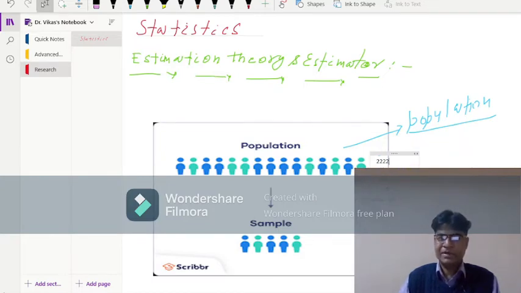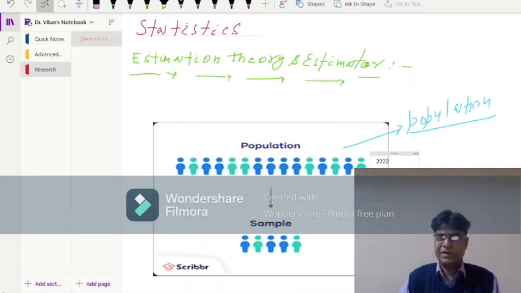Today I brought a very interesting topic in statistics: estimation theory and estimators. These terms represent estimating something.